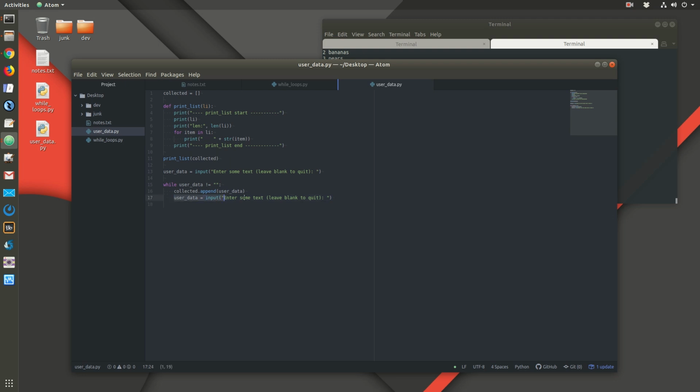So we ask them to enter some text again, and as long as they don't leave it blank, we're going to add that item to the list and then ask them again. And as soon as they leave it blank, then we have the empty string does not equal the empty string. That's false. The empty string does equal the empty string. So this statement is false, which means we break out of the loop. And then we can say print list collected.